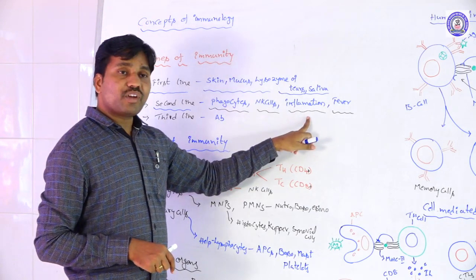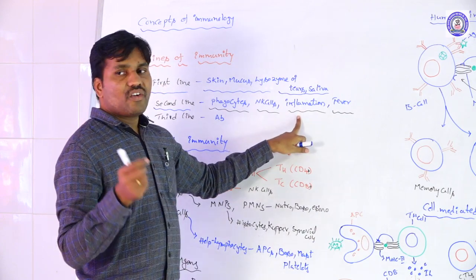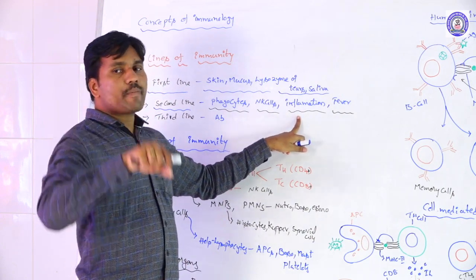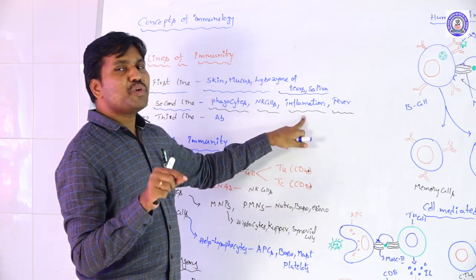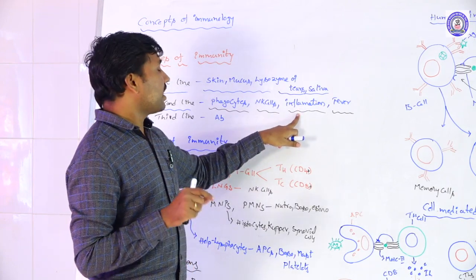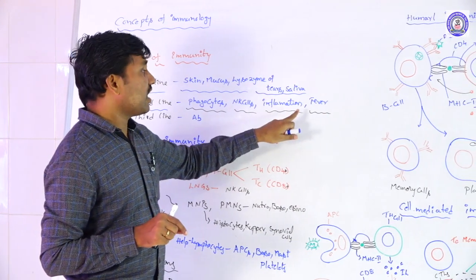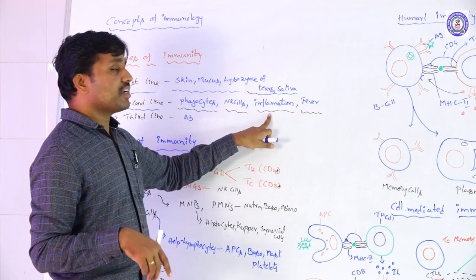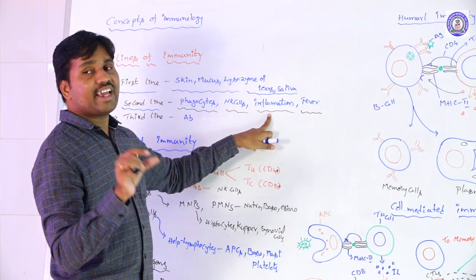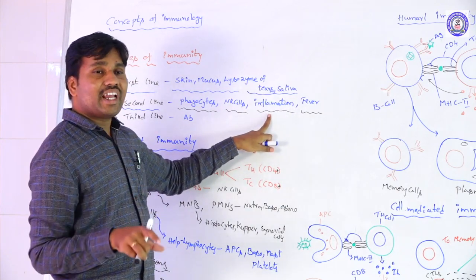Then inflammation. When a pathogen, virus or bacteria enters a particular region, immune reactions start, such as inflammation and fever, the raising of body temperature, swelling, redness, itching and vasodilation.